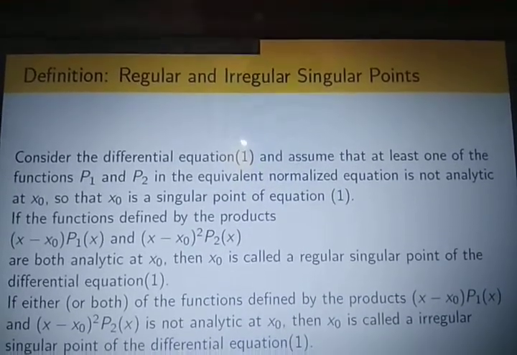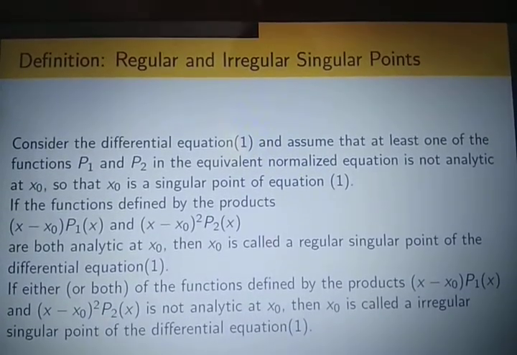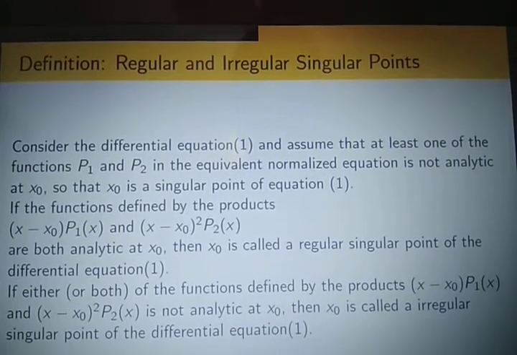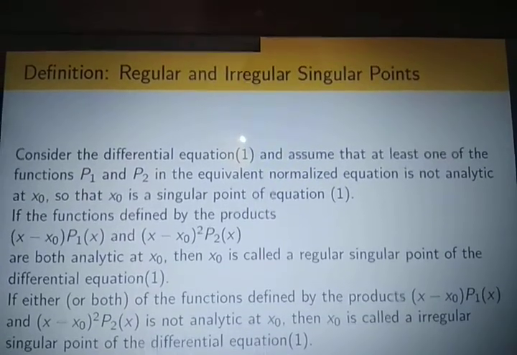So perhaps this may be very difficult for you, but when we give some examples regarding regular and irregular, the point will be clear.